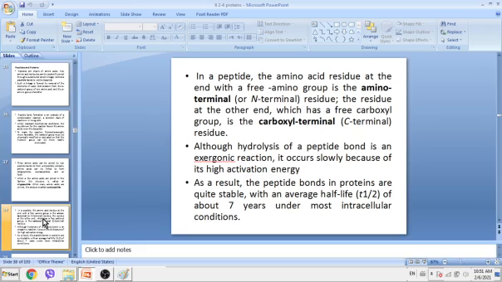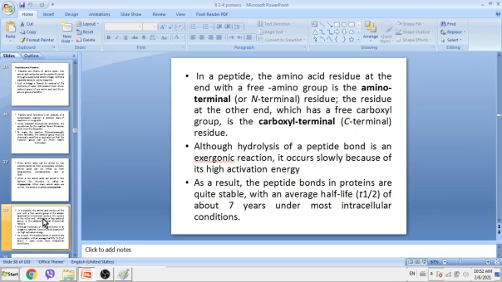Although hydrolysis of a peptide bond is an exergonic reaction, it occurs slowly because of its high activation energy. Activation energy is the energy needed to break a bond. So hydrolysis of a dipeptide or tripeptide is exergonic, it gives energy, but at the beginning it needs energy, then it will release energy.